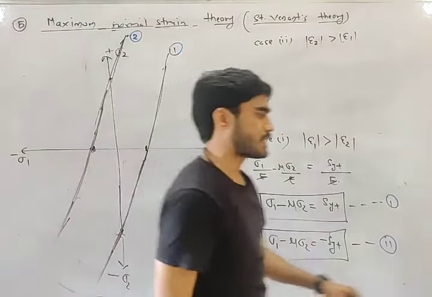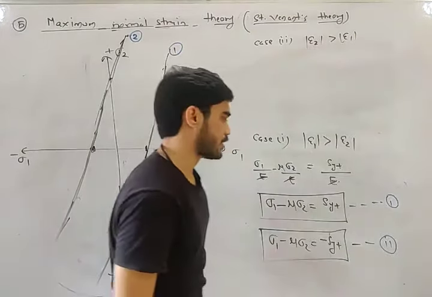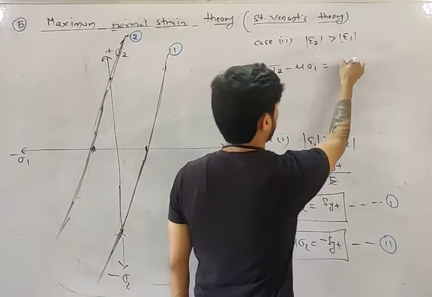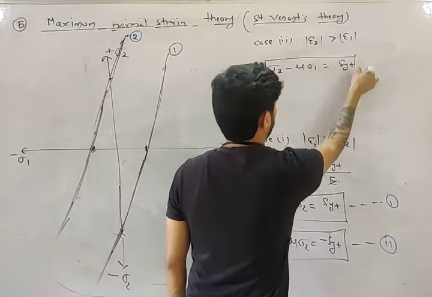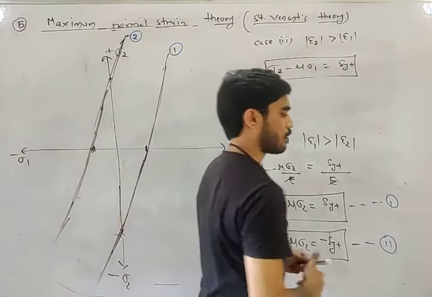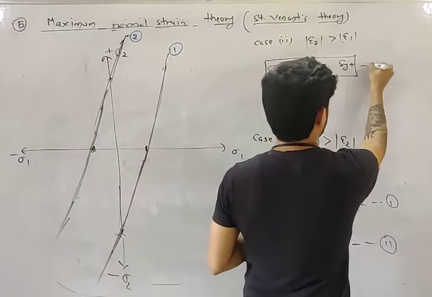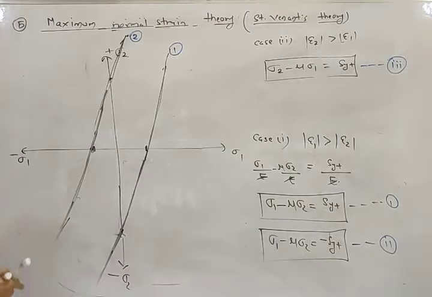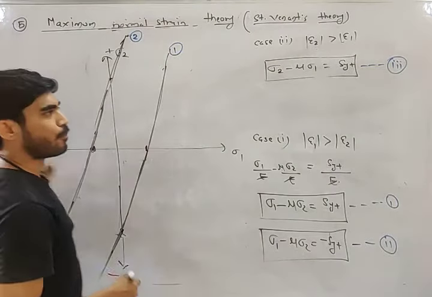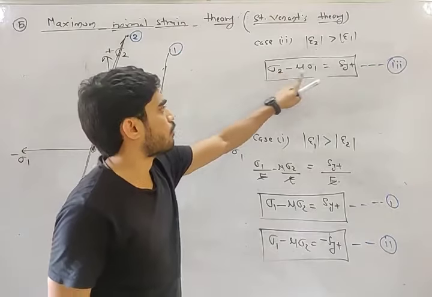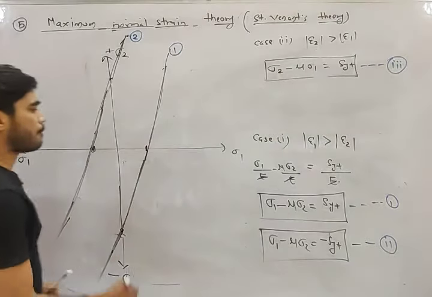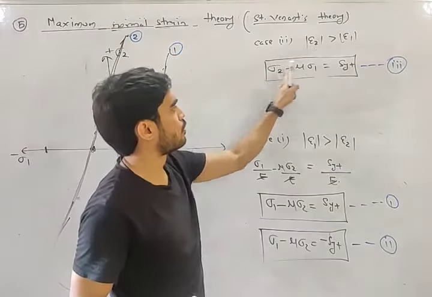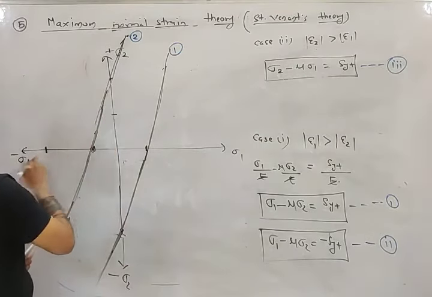Okay, so in this case, you will get another two equations. You will get this equation: sigma 2 minus mu sigma 1 equal to SYT, if epsilon 2 is greater than epsilon 1. Let's call it the third equation. So what will be the third straight line? If you put sigma 2 equals 0, what will you get? Sigma 1 equals minus SYT by mu. And if you put sigma 1 equals 0, sigma 2 will be equal to plus SYT.